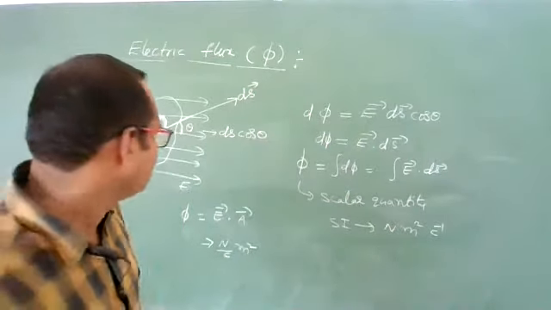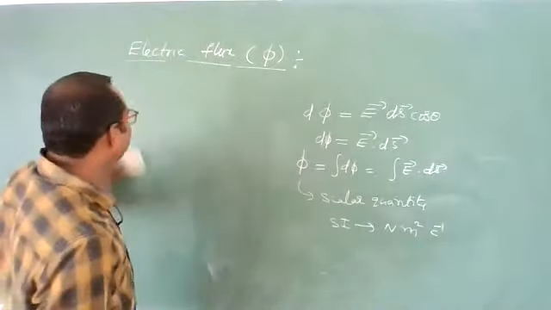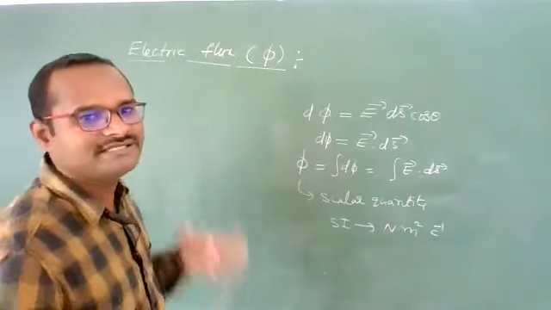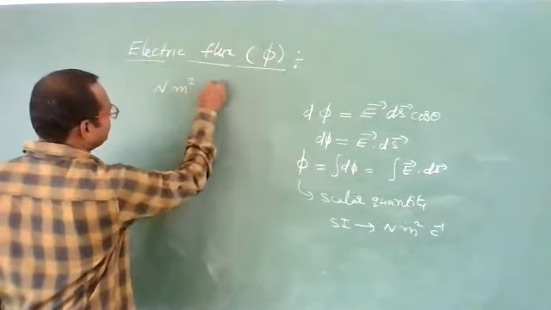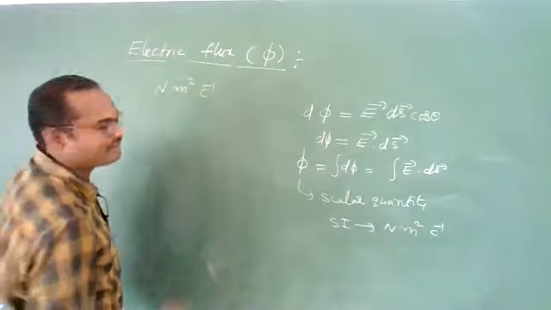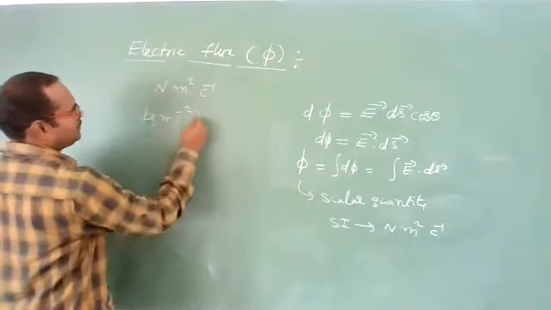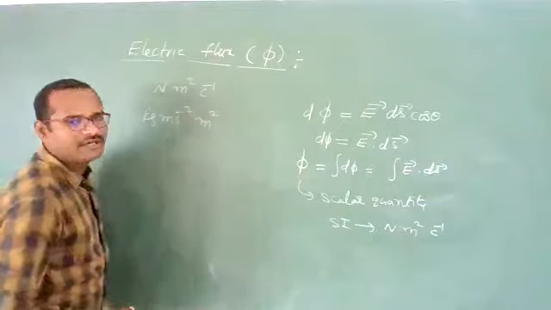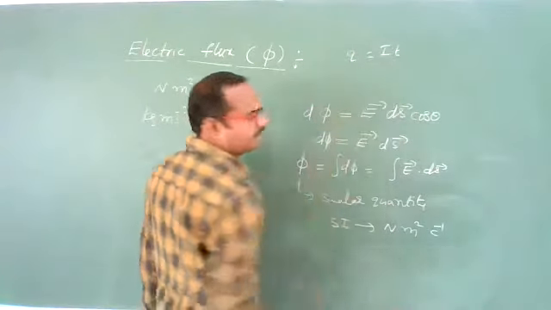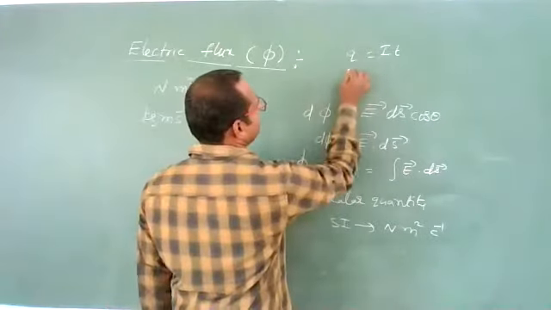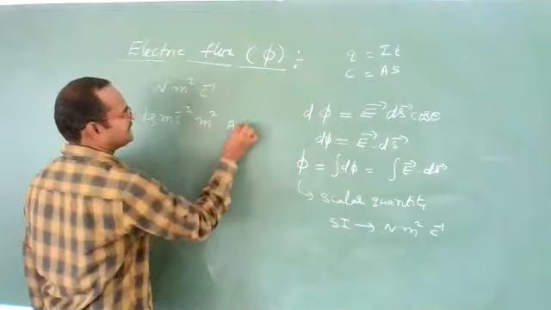What are the dimensions of electric flux? For writing dimensions, we need to write the basic fundamental units. Newton meter square per coulomb: Newton means kg meter per second square, into meter square, divided by coulomb. Coulomb can be written as Q equals I T, since I equals Q by T. Charge is coulomb, current is ampere, time is second, so ampere second.